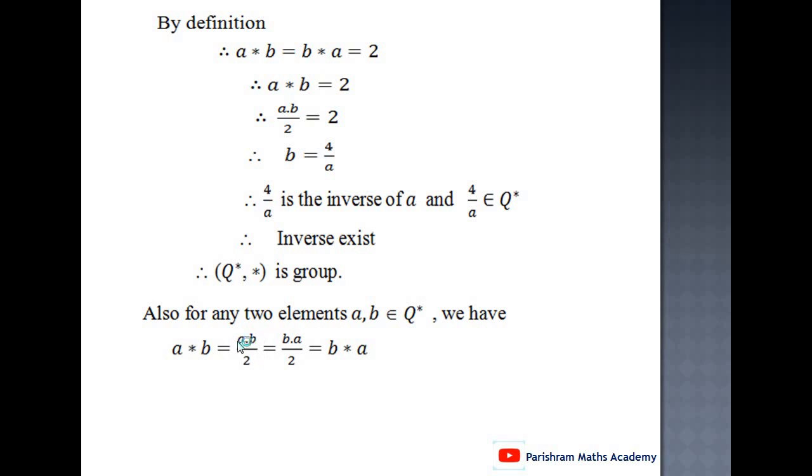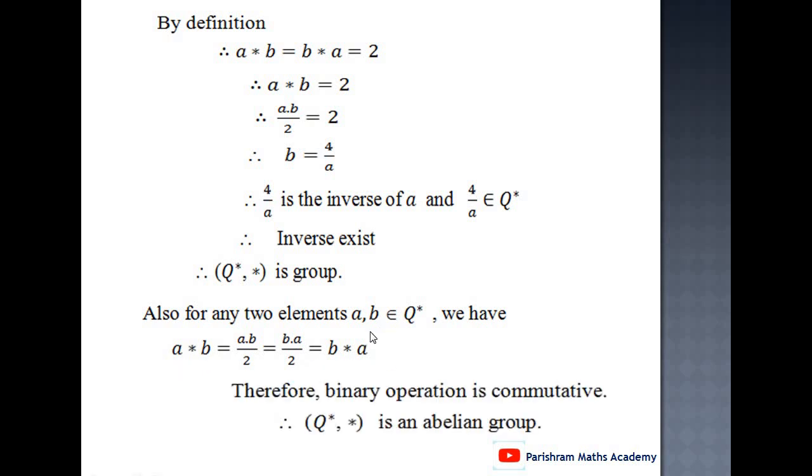But a into b is the same as b into a, because a and b are non-zero rational numbers. ab is the same as ba, and therefore ab upon 2 is the same as ba upon 2. This ba upon 2 is the same as b star a, and therefore a star b equal to b star a for all a, b belongs to Q star, and therefore the binary operation is commutative, and therefore it is an abelian group.